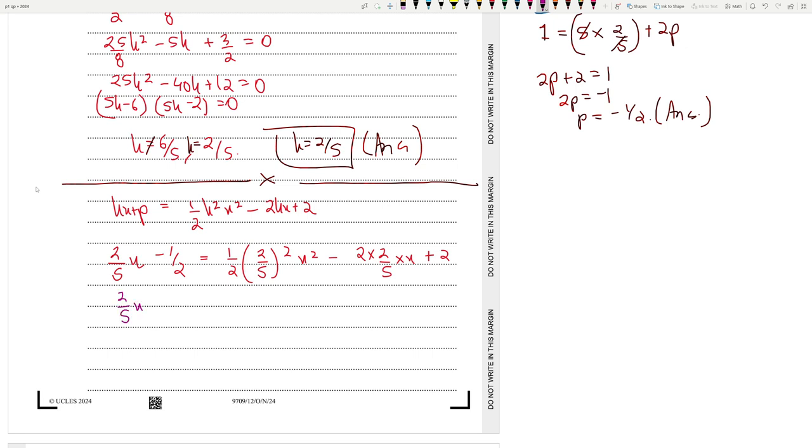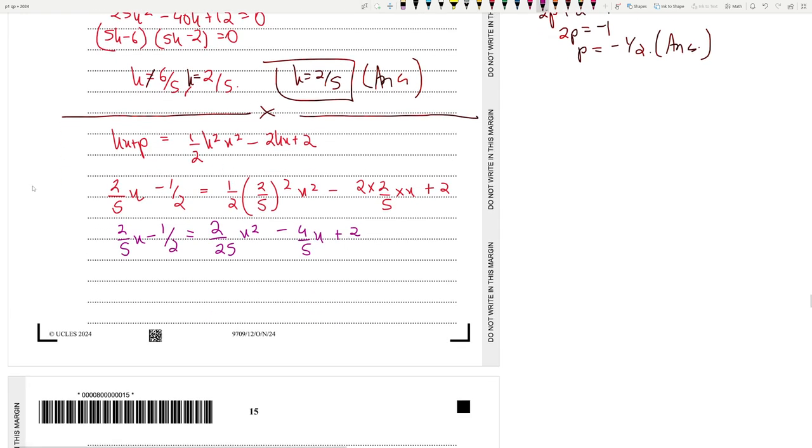So 2 by 5x minus half is equal to, let's do this, 2 by 5 square into 0.5, which is 2 by 25. 2 by 25x square minus 4 by 5x plus 2. So let's multiply everything by 25. 25 into 2 by 5, that is 10. 10x minus 25 by 2 is equal to 2x square, 5 into 4, 20, minus 20x plus 50.